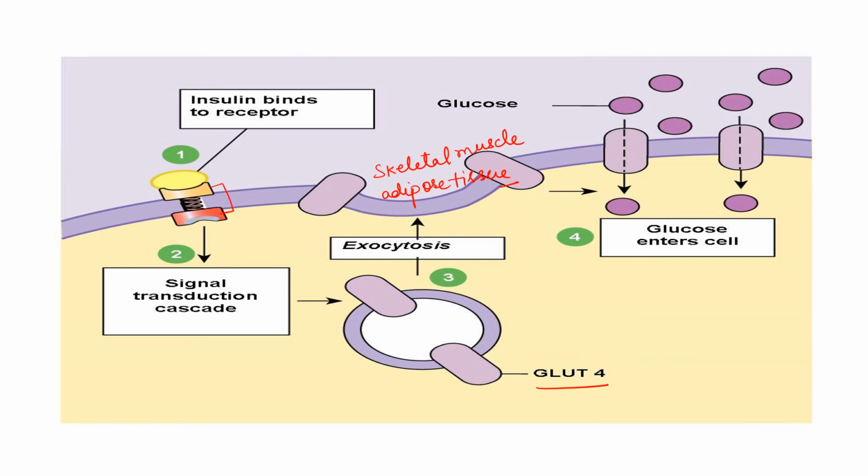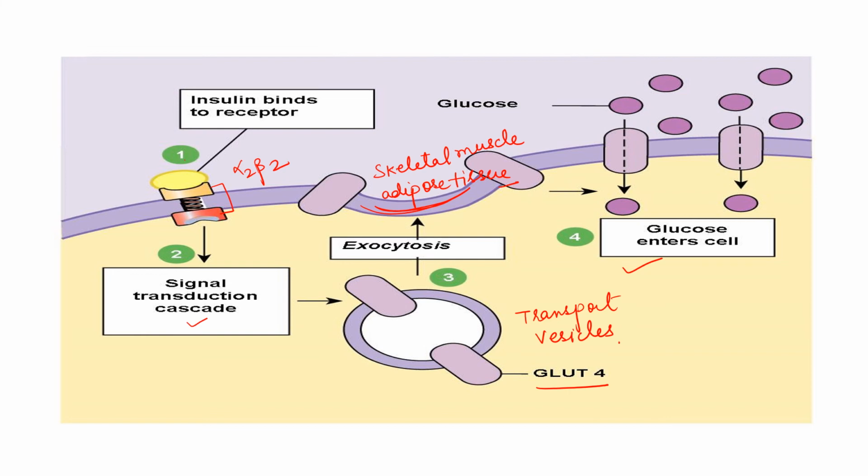We have already discussed in that lecture that the insulin receptor is an alpha 2 beta 2 receptor. Insulin binds to the receptor, then there will be a signal transduction cascade. By this cascade, these vesicles, called transport vesicles for GLUT4, undergo exocytosis, and these vesicles will fuse with the membrane, and then glucose will be taken up, or glucose enters the cell.